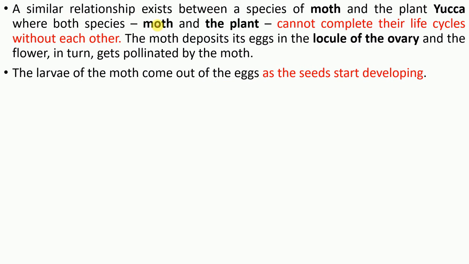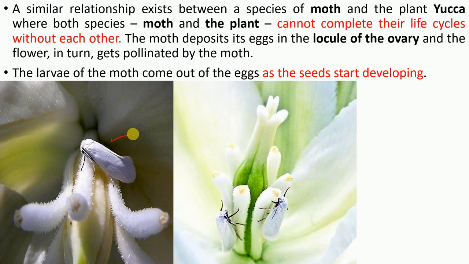Now a similar relationship exists between the moth and the yucca flower. You can see here both of these cannot complete their life cycle without each other, because the moth deposits eggs inside a locule of the ovary of that flower, and the flower in turn gets pollinated by the moth. When the larvae of the moth come out of the egg, the seeds start developing.